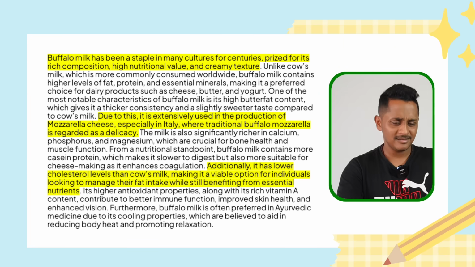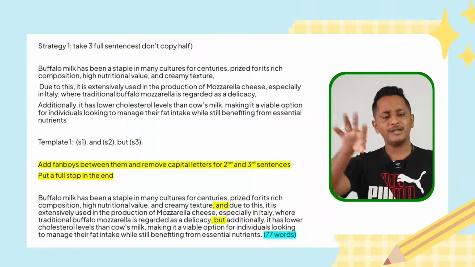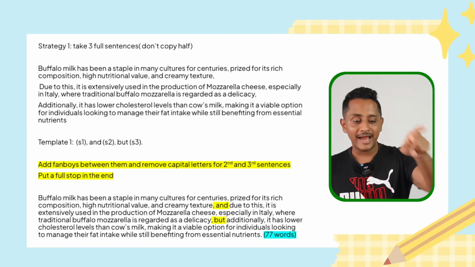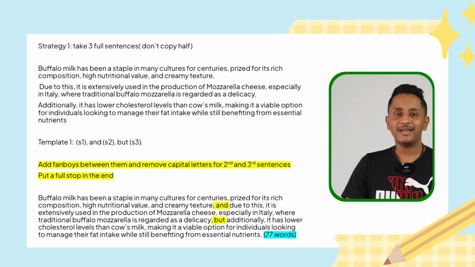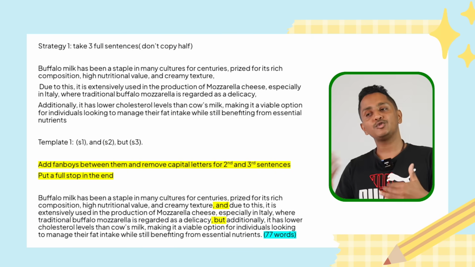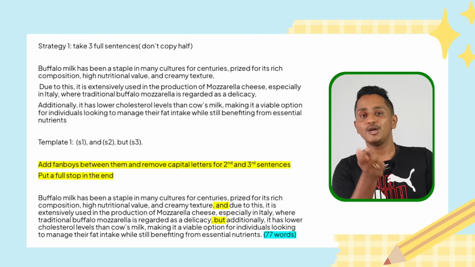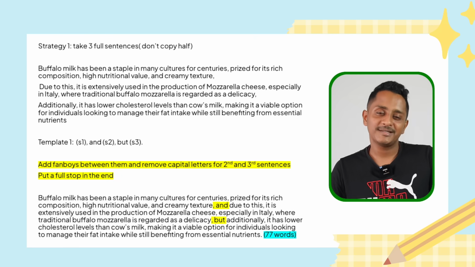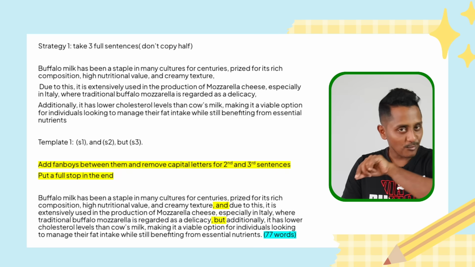Now these three sentences we will write exactly as they are. Apply template 1, S1, comma and S2, comma but S3, like I've shown here. Add fanboys and "but". Remove capital letters. The first letter can be capital, "Buffalo milk", B can be capital, but the second sentence now is not a new sentence. It is a part of a sentence. One sentence. So you cannot capitalize the D of "due to", it should be small. Third sentence, "additionally", it should be a small letter.